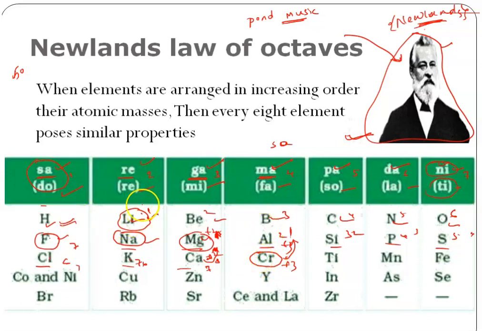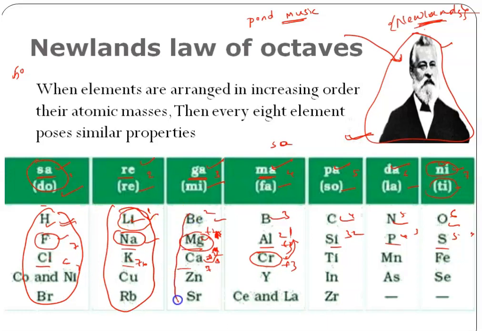And here if you see, all the elements which have similar properties are grouped in a single group. See here, grouped in a single group. But we have some problems here. Here cobalt and nickel don't have similar properties, but they are grouped in the same slot. Okay, this is how Newlands arranged them.